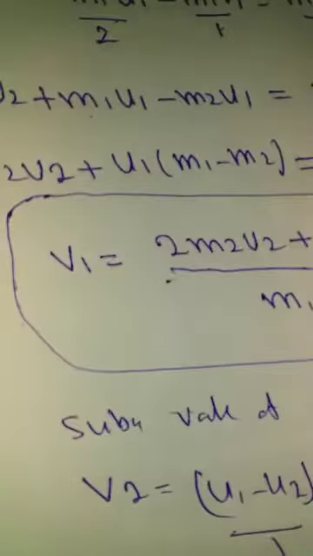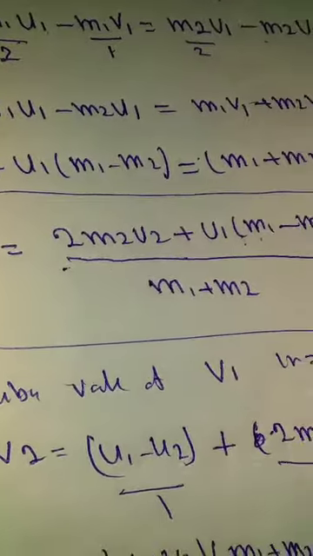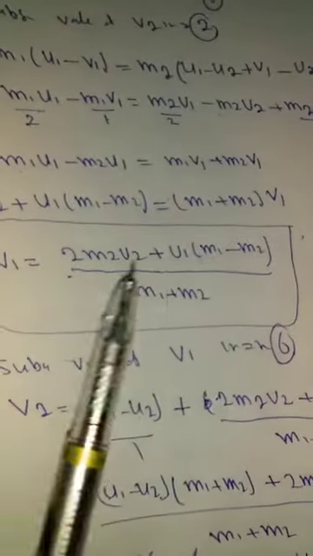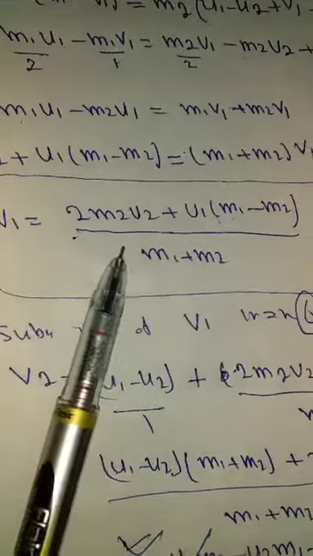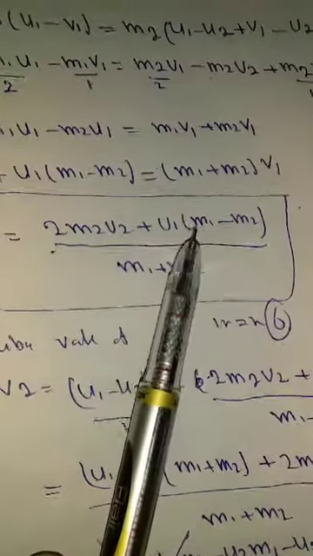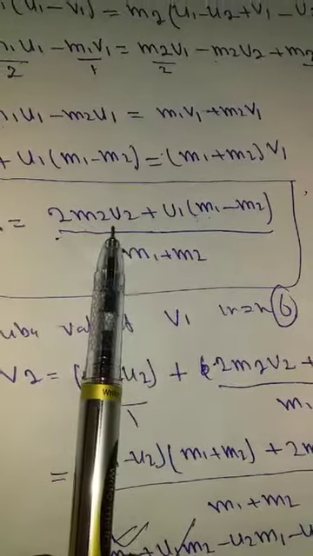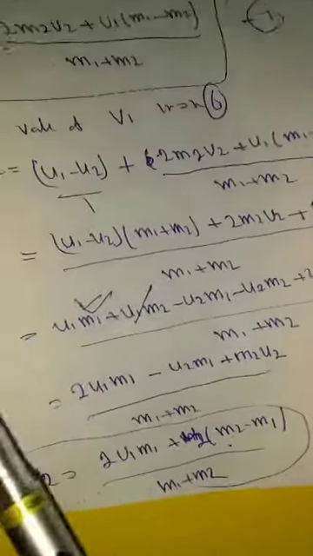You have to remember these two equations. What is the velocity of elastic collision? After collision the body gets velocity. This we know, m2 is the mass of one body, m1 is the mass of the other body, u1 is the velocity of one body before collision, u2 is the velocity of another body before collision, and we have discussed all these terms.